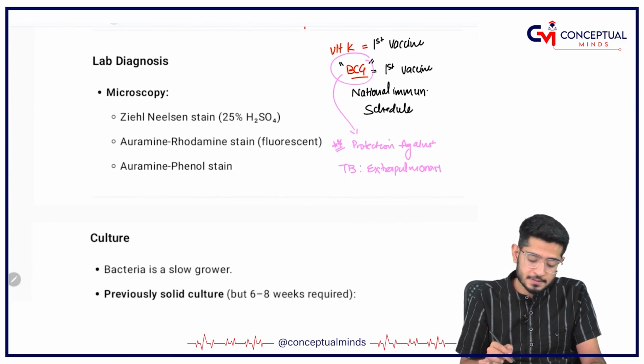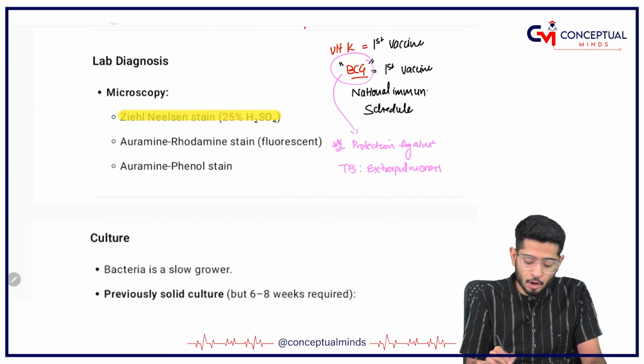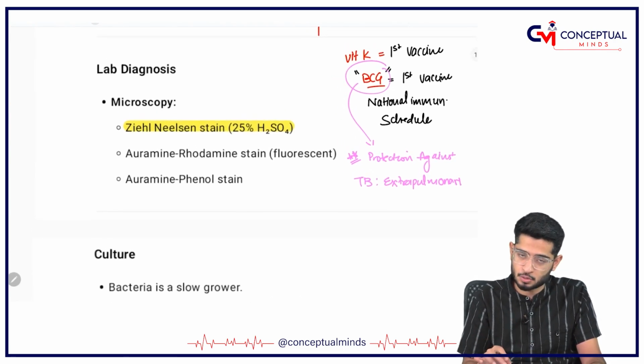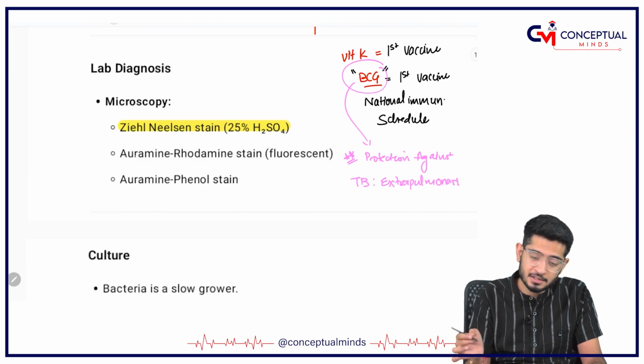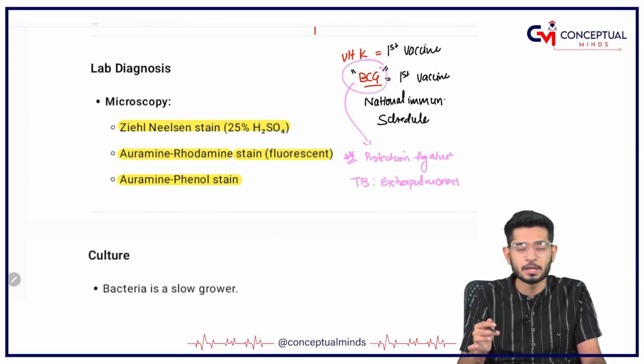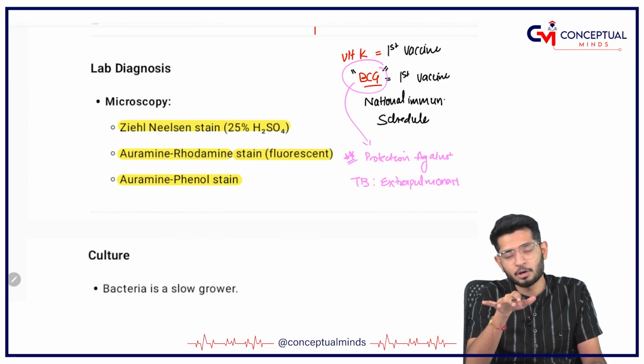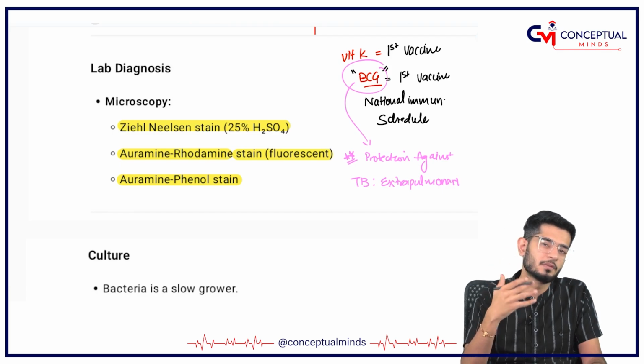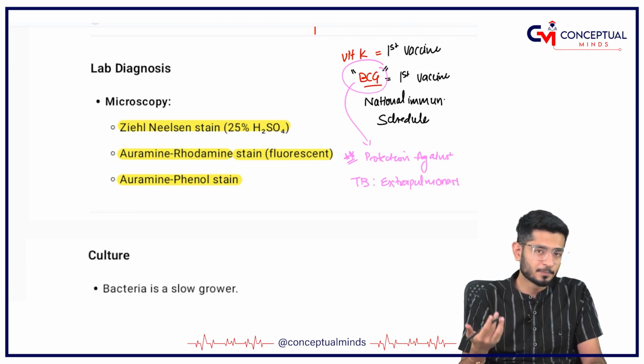So how to diagnose this? By the ZN stain. And how much H2SO4? 25% H2SO4 is required. The other stain is called auramine rhodamine or auramine phenol stain. These are the fluorescent stains. Whenever you pour this stain on Mycobacterium tuberculosis, it is going to give you orange yellow colored fluorescence.